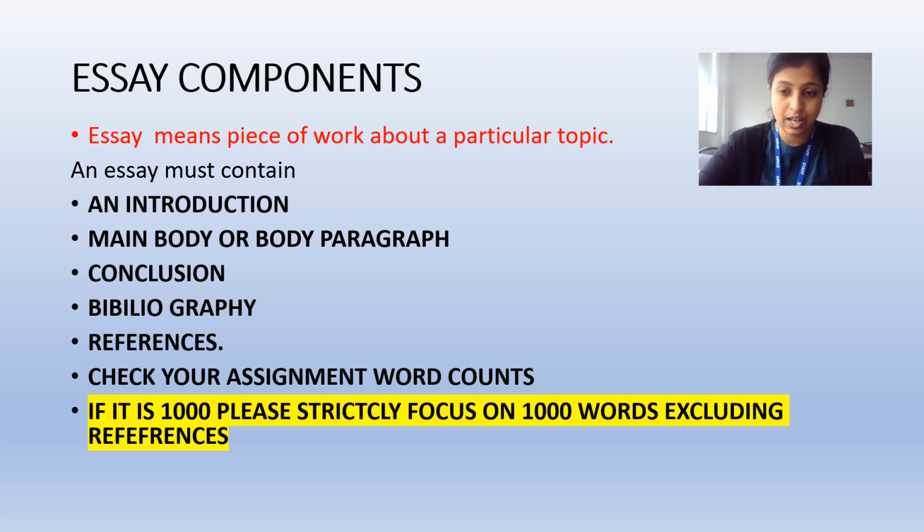After that, you go to the last stage, that is the conclusion. In the conclusion, you conclude what you have written. You give a brief summary of your total description. Then bibliography or references. In some places it is called bibliography, and in other places it is known as references. References and bibliography will be based on particular guidelines. For some universities it will be the American Psychological Association APA 7, or just APA. For some universities it might be Oxford or the Harvard referencing style. So follow the specific guidelines.